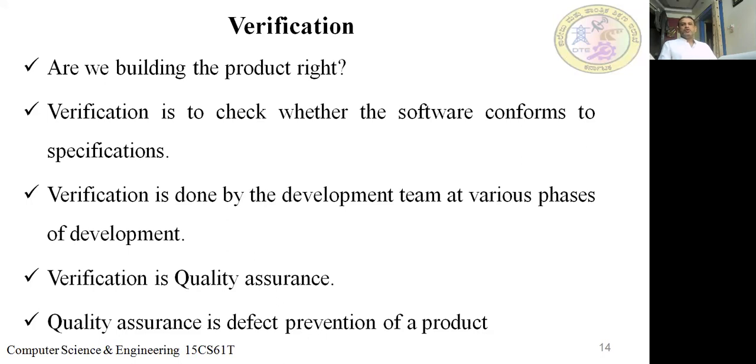Otherwise, it may lead to a big failure at the end. Verification is a process of the quality assurance team. The quality assurance team is about defect prevention of a product. It will ensure that there is no mistake in the software. That is what you call verification.